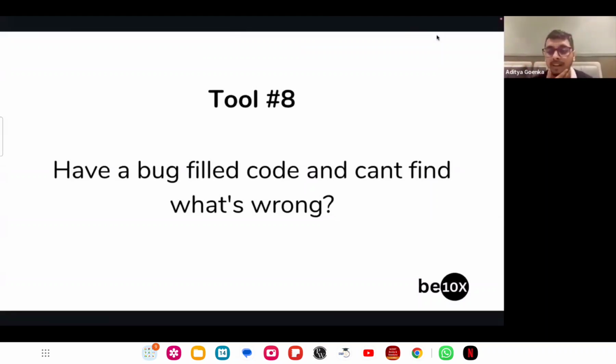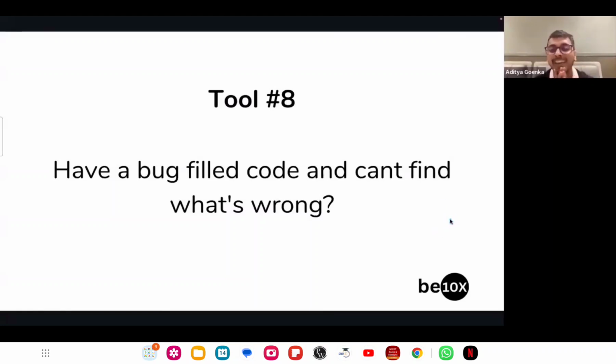How many of you agree with me on that? Yes, facing bugs in code is a very difficult thing. It's very difficult to identify, and it takes a lot of time as well.